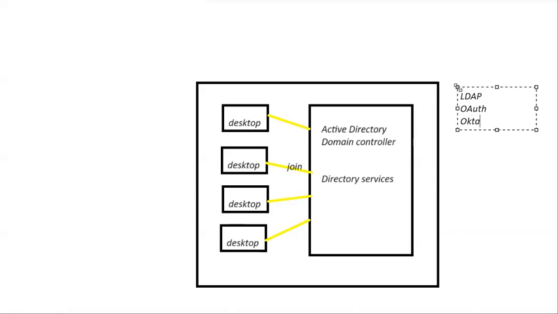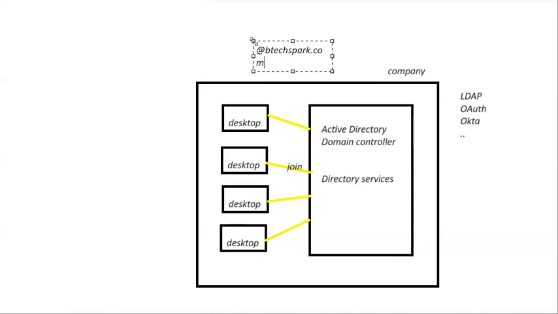By using any one of these protocols, this Active Directory will work. So how does your company maintain all your company domain emails? Let's say your company has a domain email like this, at the rate btechspark.com. For every company, the domain name ends with the company name, right?